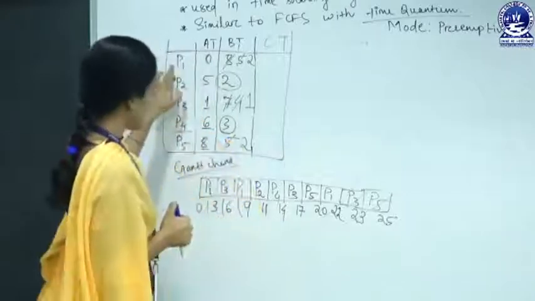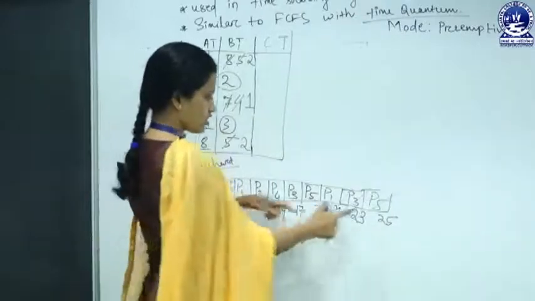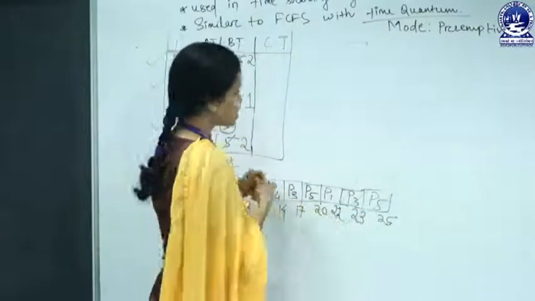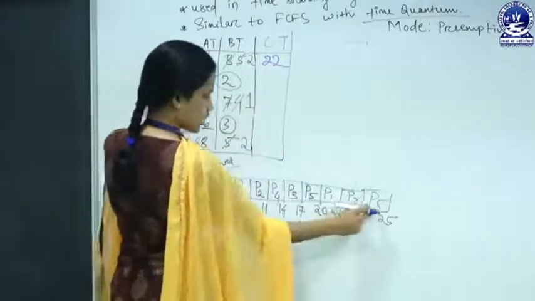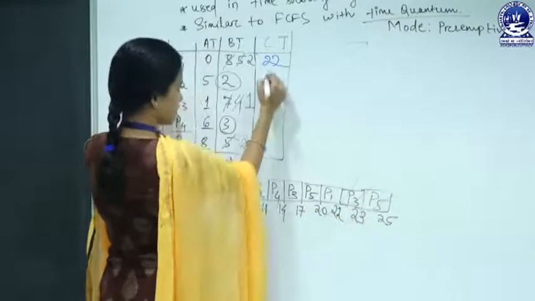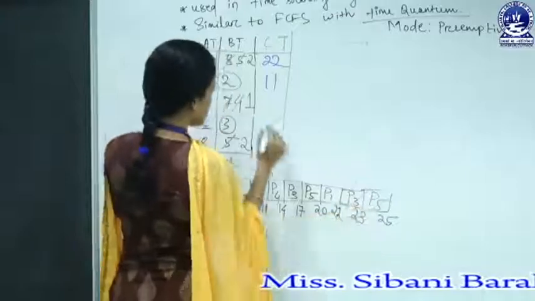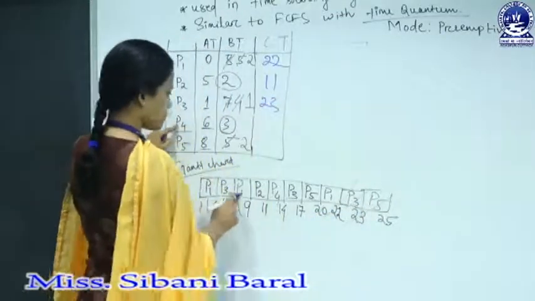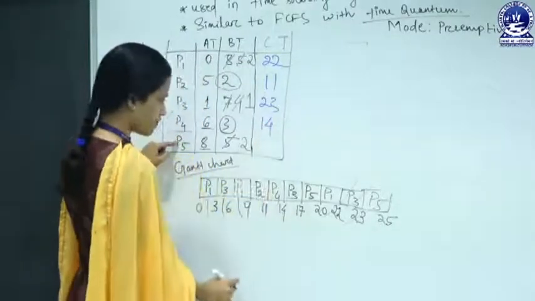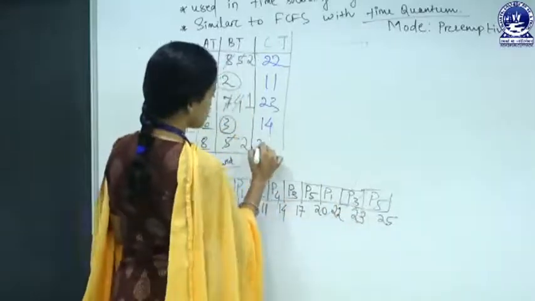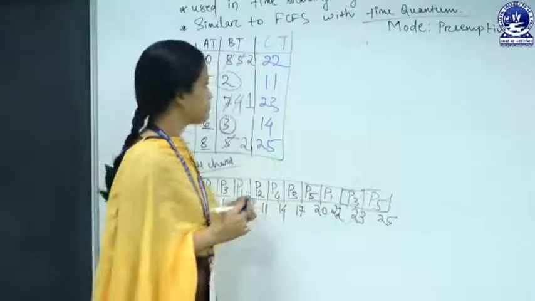Check out, for P1 we have to check from the right side. For P1 completion time is 22. For P2 completion time is 11. For P3 completion time is 23. For P4 completion time is 14 and for P5 completion time is 25. Okay, you have to check from the right side.